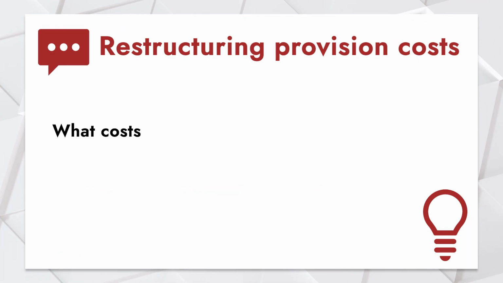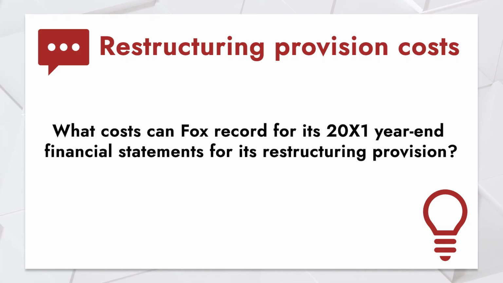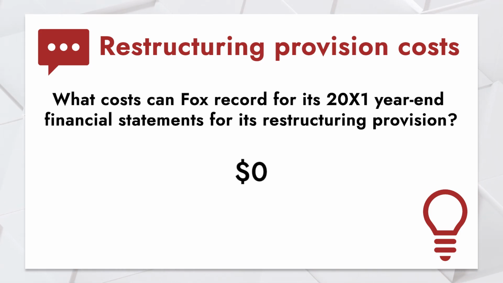See, the problem with booking it early, I could decide, I'm going to book it as of December 31st, and then on January 1st, hallelujah, I don't have to close this office. Well, guess what? I'm not going to move them then. I would have booked a liability in advance, and that would not be in accordance with GAAP. So at the end of the day, what is the result of this? All of those costs are accruable at some point, but the liability at December 31st is actually zero.